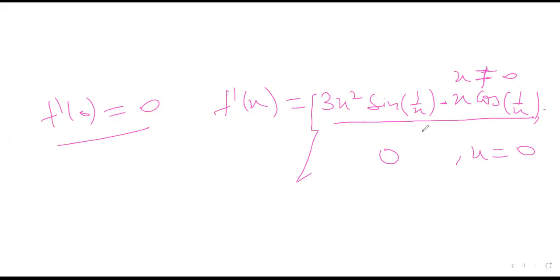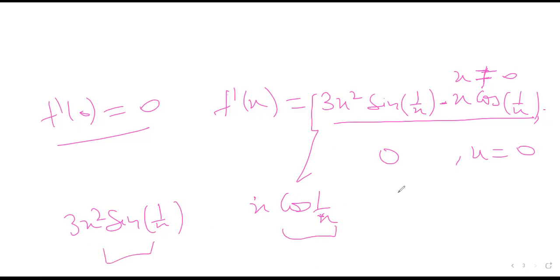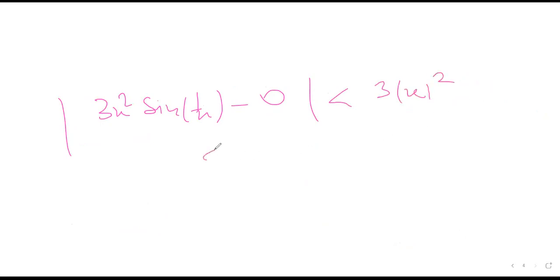You have two functions. One is 3x square sine of 1 by x, and one is x cos of 1 by x. You can separately show these to be continuous, and then directly say that if f and g are continuous, then f minus g is also continuous. It can be done very easily. Also you can do it like this: the modulus of 3x square sine of 1 by x minus 0 is less than 3 times mod of x square. If you take epsilon equal to 3 delta square, you are done.